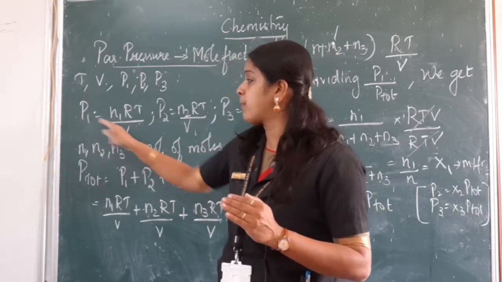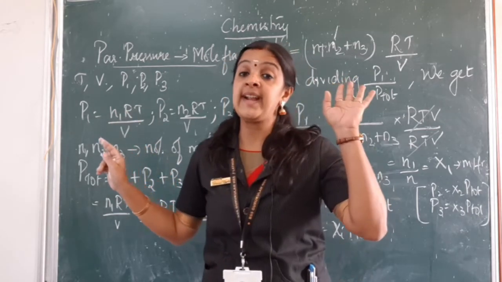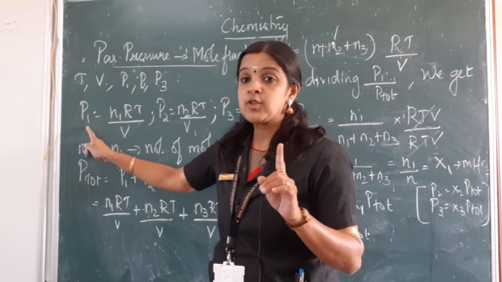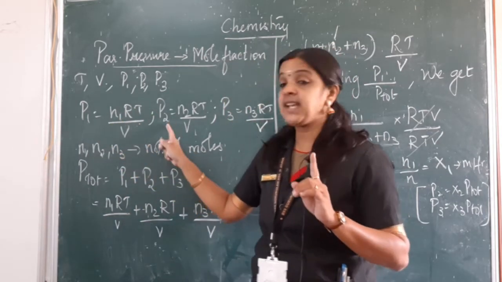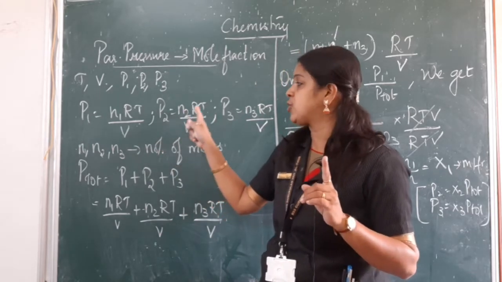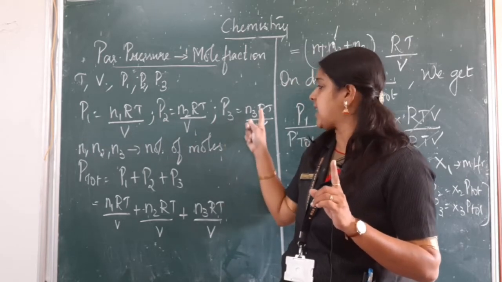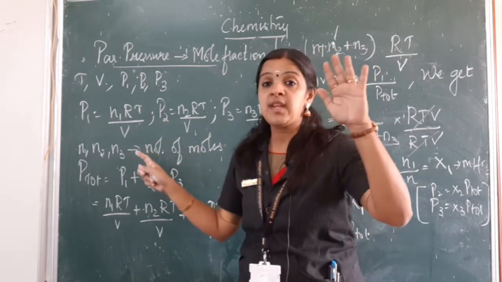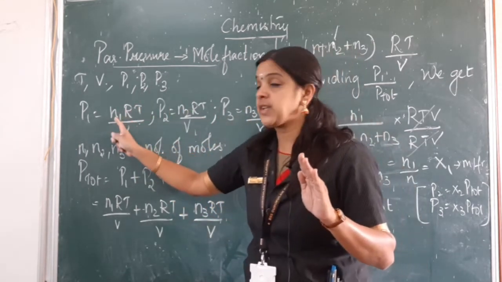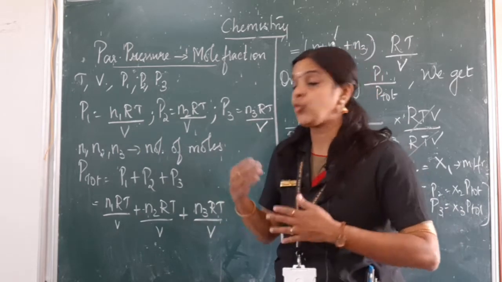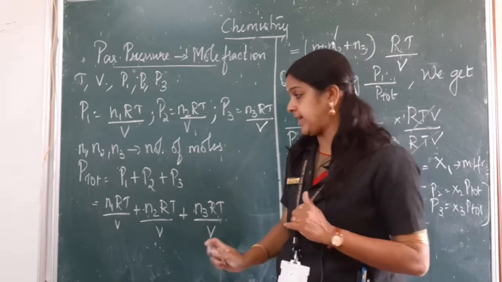We know PV equals nRT, so P is equal to nRT by V using the ideal gas equation. So for the first component, P1 will be N1RT by V, for the second component P2 will be N2RT by V, and for the third component P3 is N3RT by V. R, T and V remain constant. Only N1, N2, N3, the number of moles of the first, second and third components, vary.